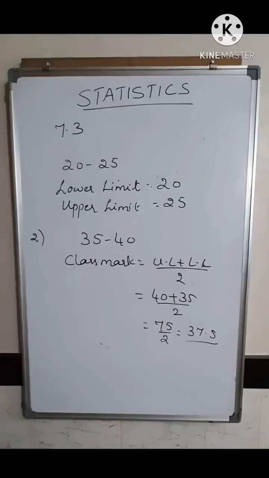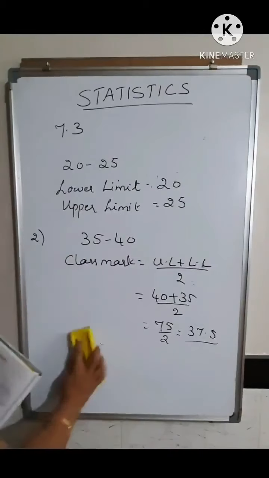Now next, if the class mark is 10 and the given class width is 6, then find what is the class. So class width and class mark are given. You need to find what the class is. That means from which number to which number the class ranges. To work that out, we'll see how you have to do it.